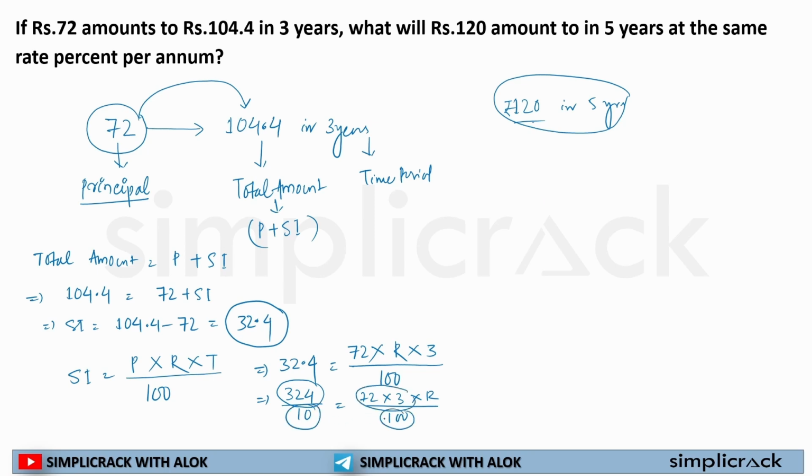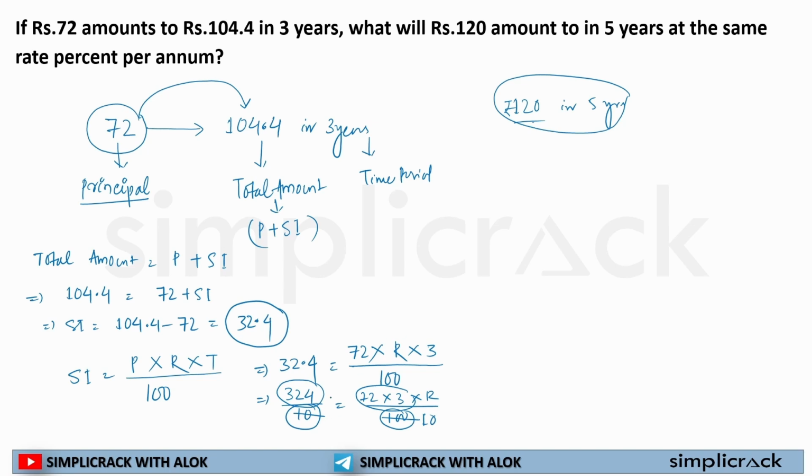That means I can divide 100 by 10 or 10 by 100. Same, I can divide 324 by 72 or 324 by 3, not by 100 or not by 10. Okay, so 100, 10 is there, so 10 will cross 100 by 10. That means 10 tens are 100. If I divide 100 by 10, I will get 10.